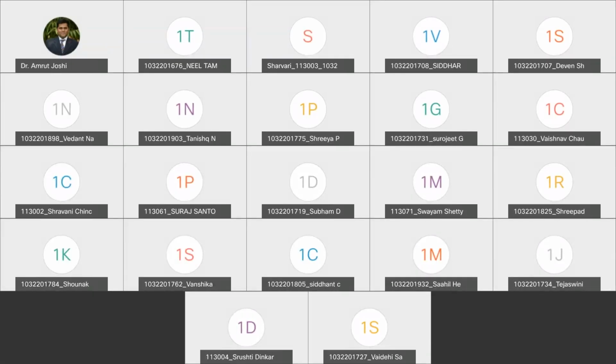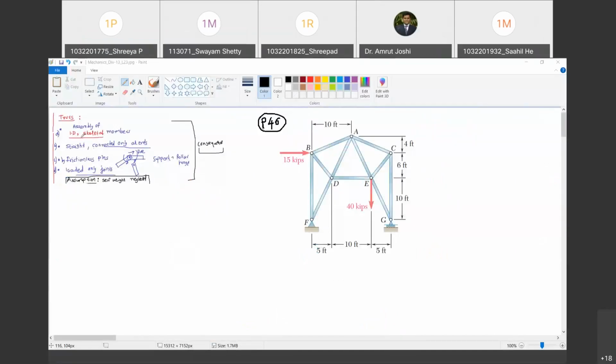We defined a truss as an assembly of 1D skeletal members which are straight, connected only at ends by frictionless pins, and supported by either a roller support or a hinge support. And they are loaded only at joints. And we assume that the self-weight of the truss is neglected. Are you with me till this point? Yes, sir.